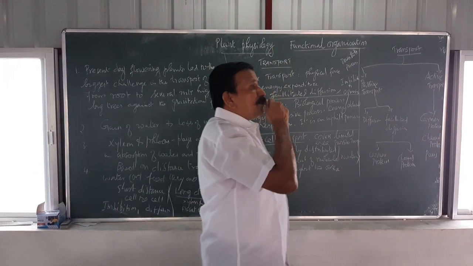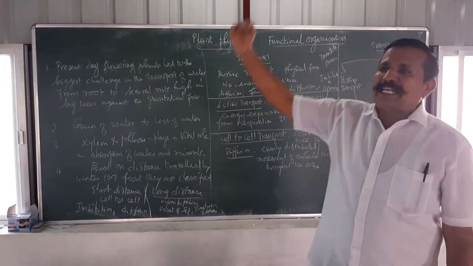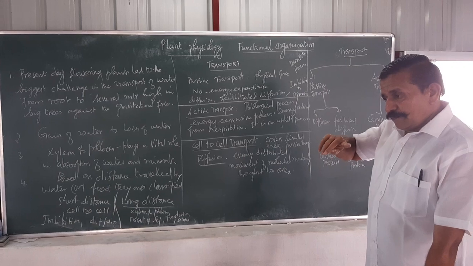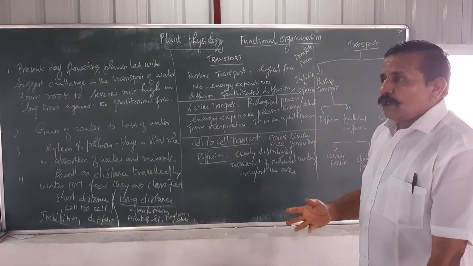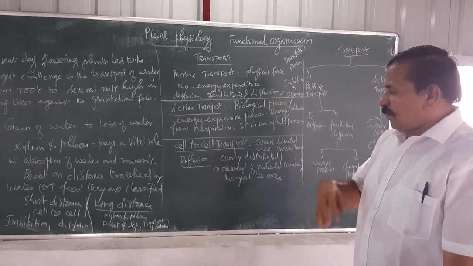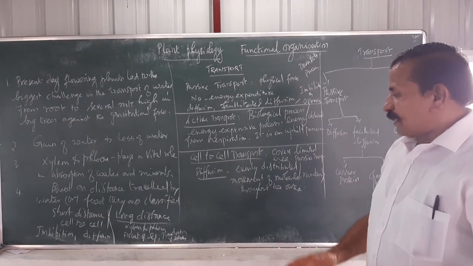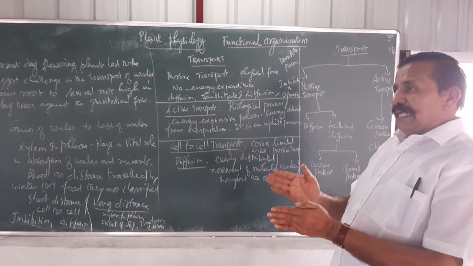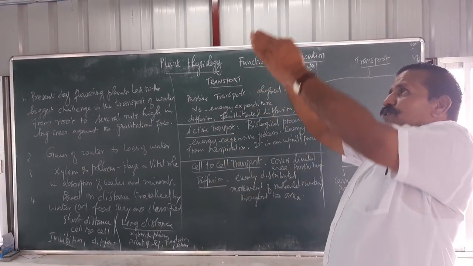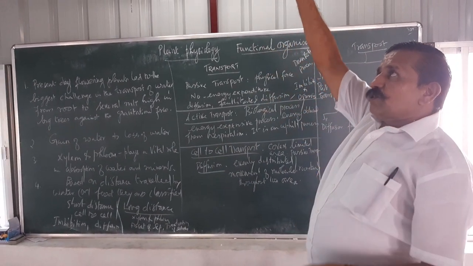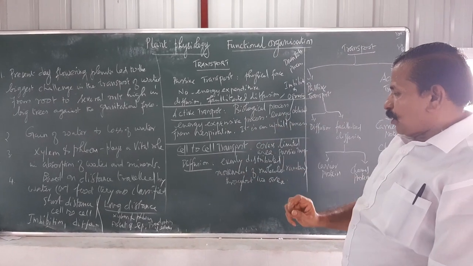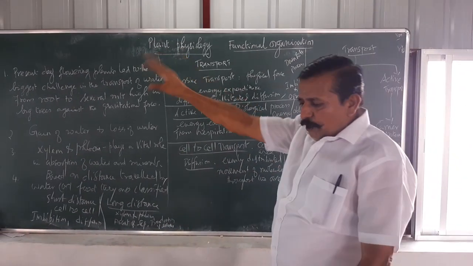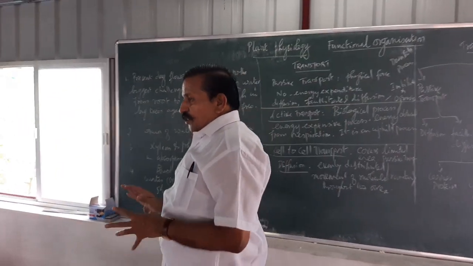Long distance transport is the ascent of sap. We will see later what the ascent of sap means and what osmosis means. Ascent of sap is an important process. With the help of xylem, water is taken up in a speedy way to the highest part of the trees. In such a way, the ascent of sap and the translocation of solutes are the important processes of transport.